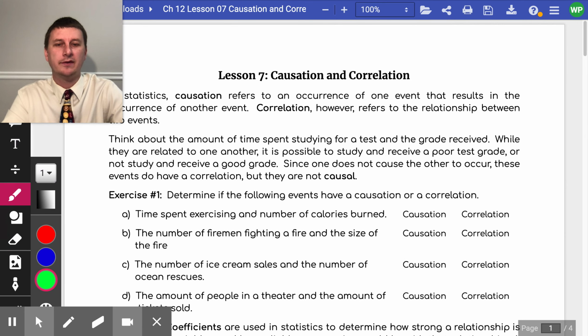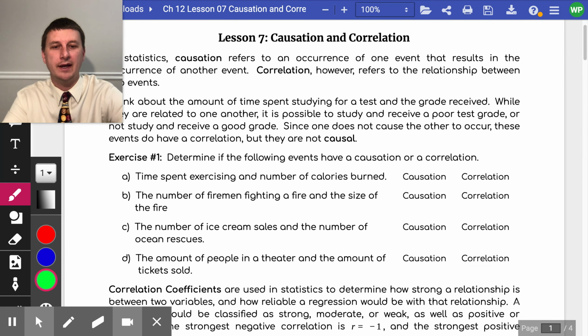So think about the amount of time spent studying for a test and the grade that you receive. While they are related to one another, it is possible to study and receive a poor test grade, or not study and you could receive a good grade. So, since one is not causing the other to occur, these events do have a correlation, but they are not causal. So, in exercise number 1, we're going to determine if the following events have a causation or a correlation.